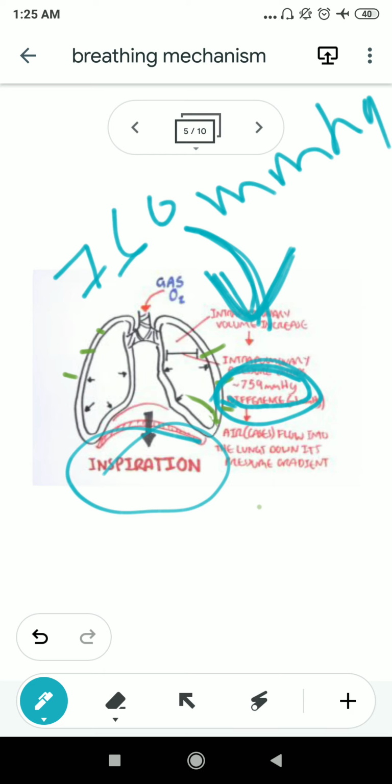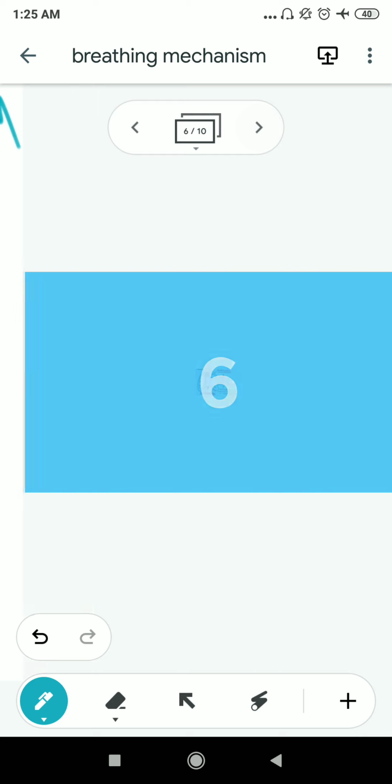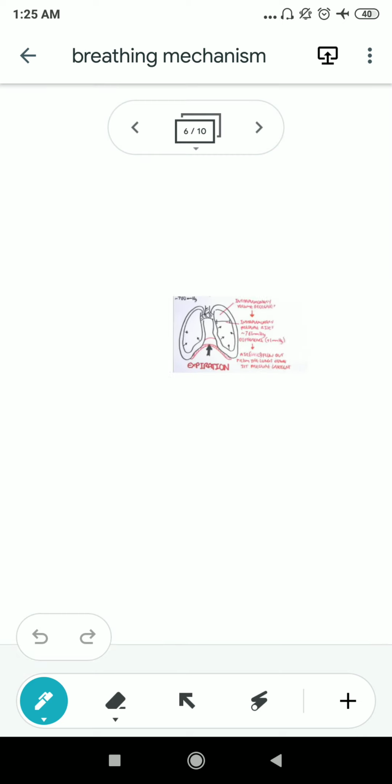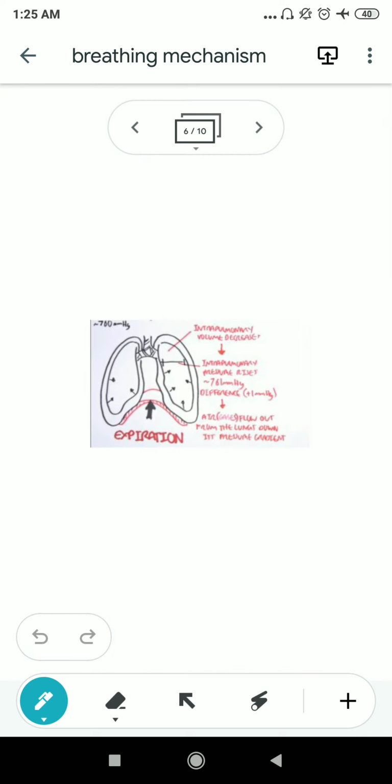Okay, so now you know how inspiration occurs. Now coming to the next slide, how expiration occurs. What happens during the expiration process? Actually, during the expiration process, exactly the opposite thing will occur.